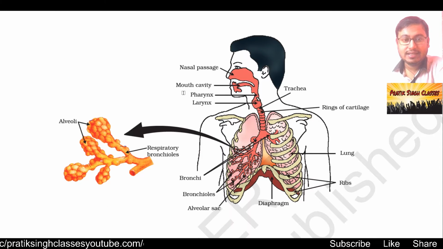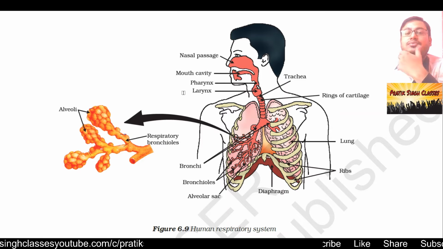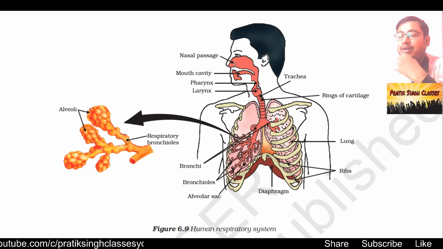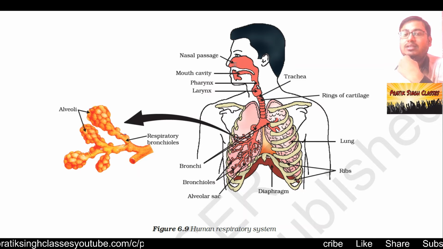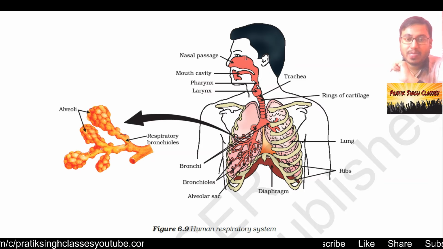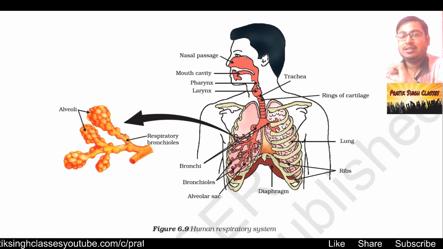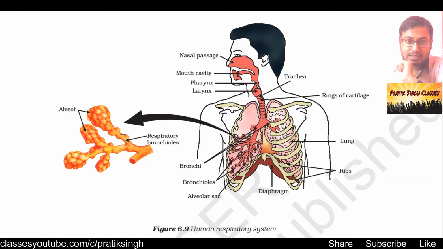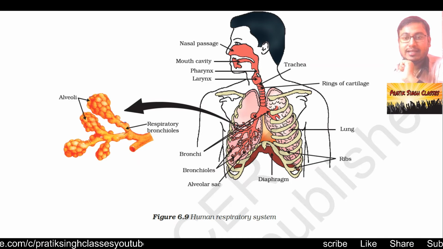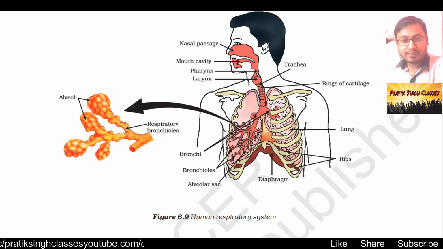So as you can see how the air passes from the nose to the lungs. First it passes to the nasal passage. There we have very fine hair, which separates the dust mites or any kind of other pollen grains or unwanted material from the air. Then it further passes. There we have a lot of mucus which further separates the very fine dust particles. The dust particles stick to that, and then further when it dries, it comes out. Then it goes to, you can see, pharynx, then larynx, trachea, and then rings of cartilage, and then two lungs.